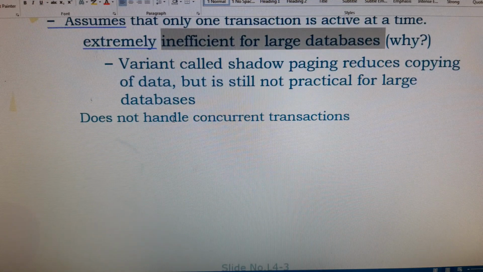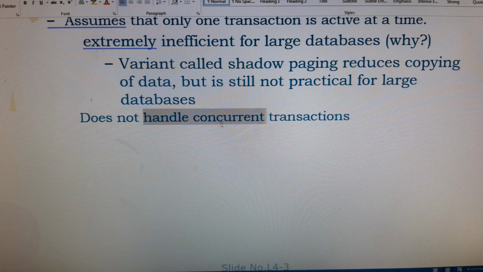It doesn't handle concurrent transactions, so it can't deal properly with the execution of multiple transactions in serial and non-serial order. Only a single transaction should be active at a time. In this case only you can use the shadow copy technique.